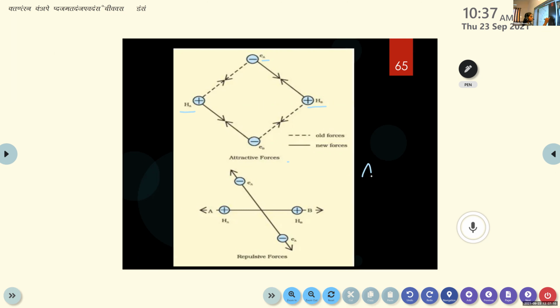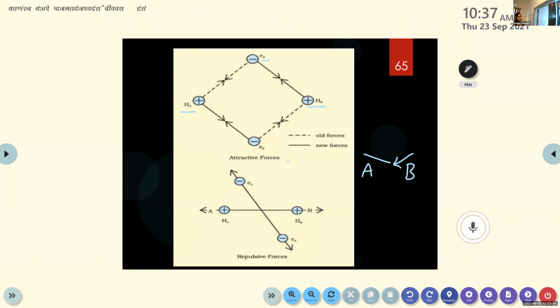When two atoms A and B approach each other, new types of force will be generated, that is between the nucleus of atom A and the electron of atom B, and similarly, the nucleus of atom B and the electron of atom A.